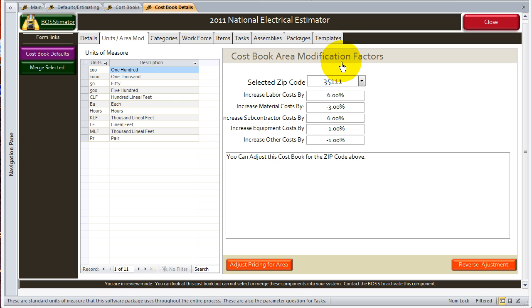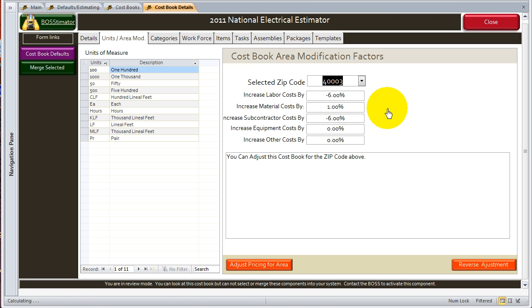Something that costs $100 to build in Kansas costs $200 to build in New York, because the labor rates are more, the materials are more, subs are more, equipment are more, and other costs are more. So that's what's known as the area modification. So let's just go in here and start choosing one. I'm just going to start typing some numbers in for a zip code. That's good.